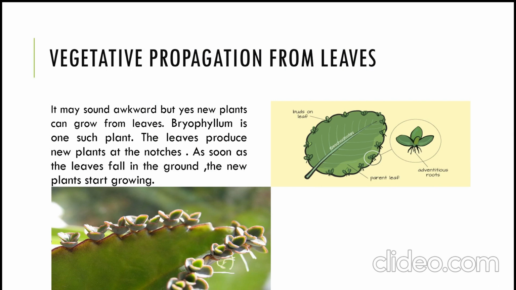And let us learn about vegetative propagation from the leaves. We have already heard about the bryophyllum plant. It may really sound awkward, but yes, new plants can also be produced from the leaf. Bryophyllum is one such plant. The leaves produce new plants at the notches. As soon as the leaves fall on the ground, the new plant starts growing. You can see the roots are already present. These are called adventitious roots.